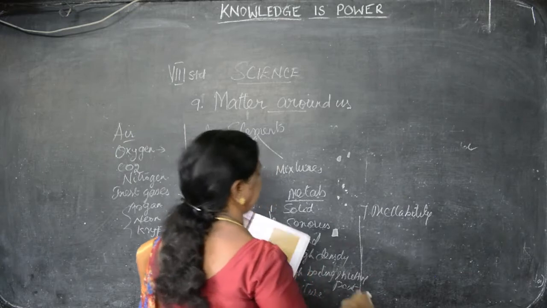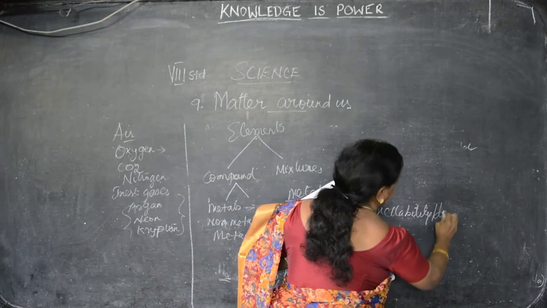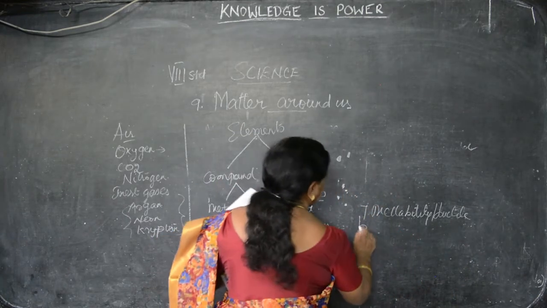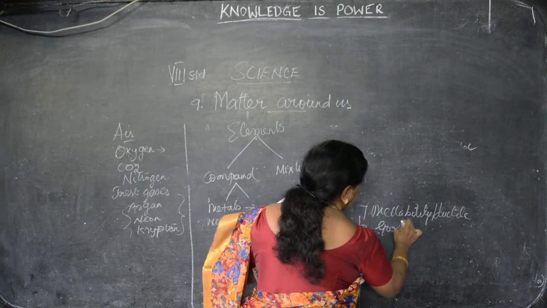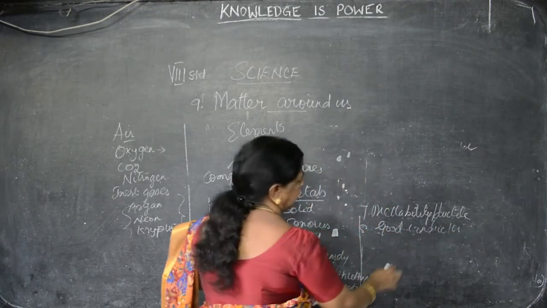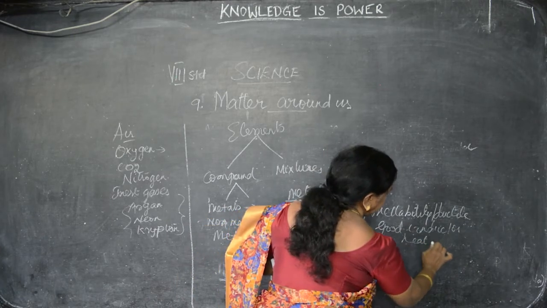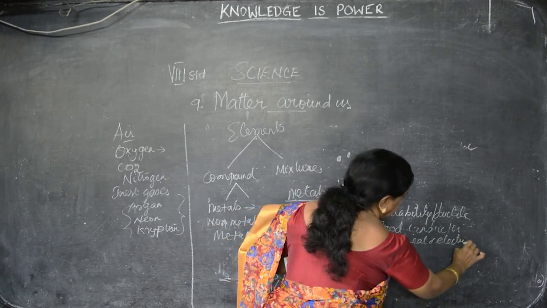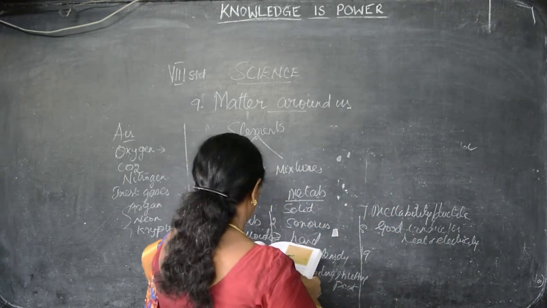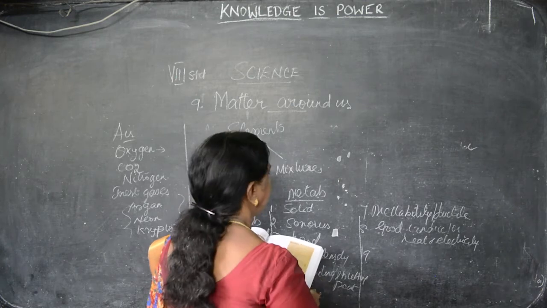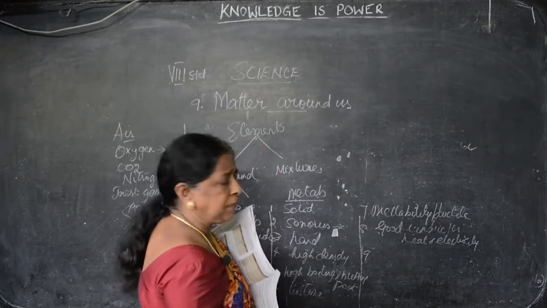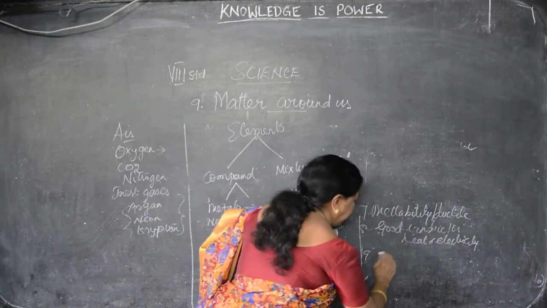Malleable, and it is ductile. Ductile means what? It can easily be made into any shape. And it's a good conductor of electricity and heat. Sonorous means that they can produce sound. Because of that capacity, we use these metals in temple bells and all.